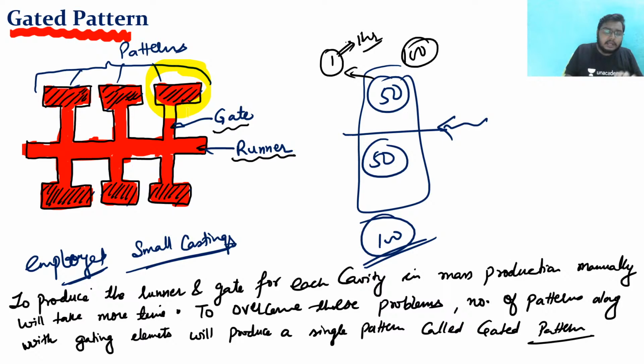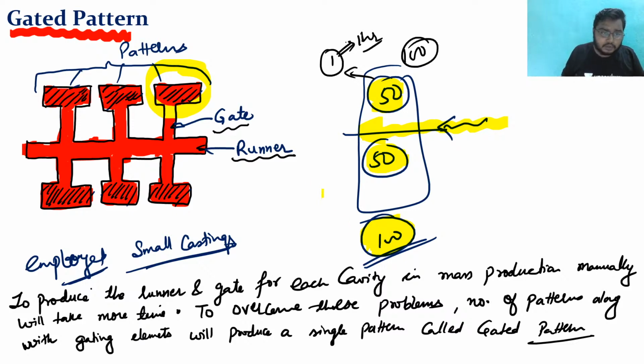To make a gating and runner system for this alone, for one casting, is a waste of money as well as a waste of time. Clear? For mass production, we have made a technique in which 50 castings are on the first half, 50 castings are on the second half, and we pour the molten metal here, and once we give the molten metal, 50 and 50, like 100 castings get produced in a fraction of the time.